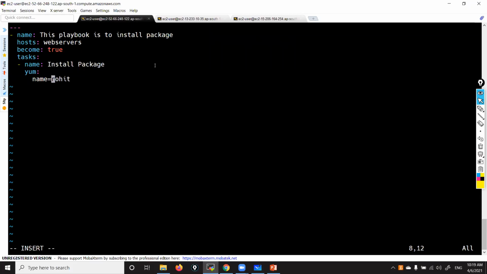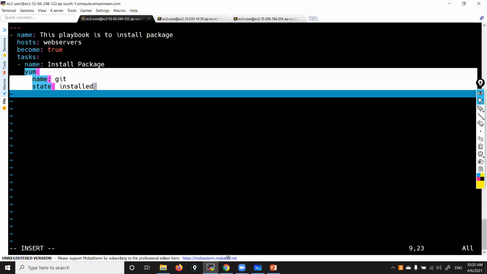Name colon. What is the package that you want to install? I would like to install git. That is enough because the default behavior is to install. No, sorry, I want to mention explicitly whether to install or uninstall. Explicitly, I want to mention. Then here, state colon installed. Now let's verify from where we got these things.